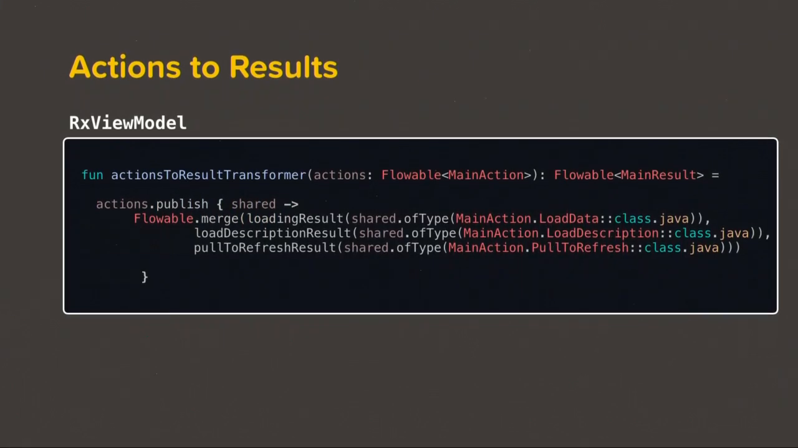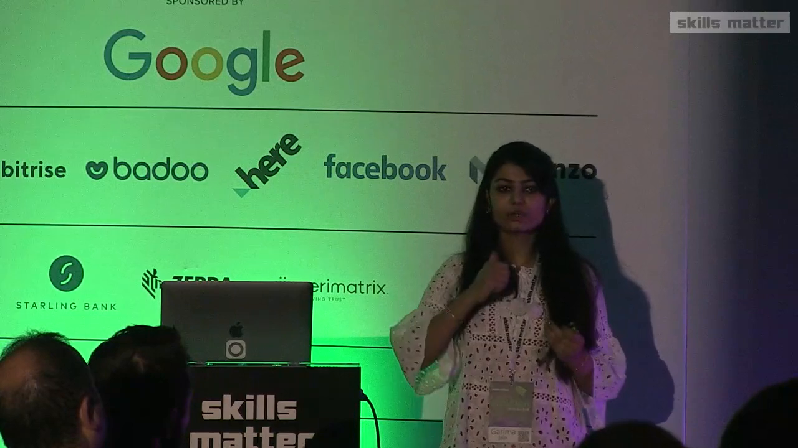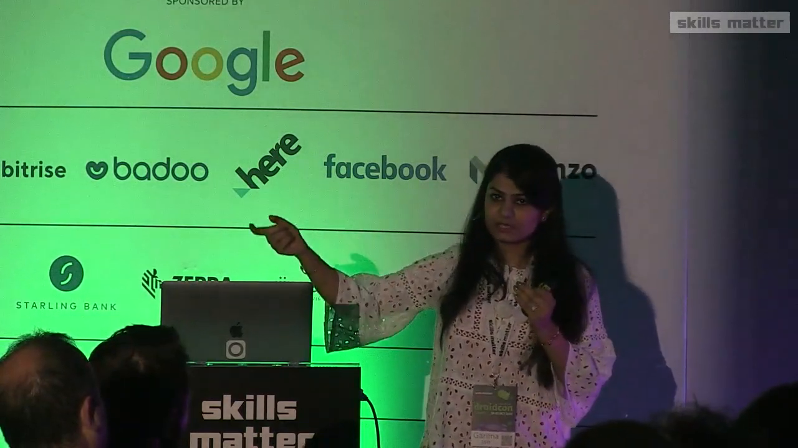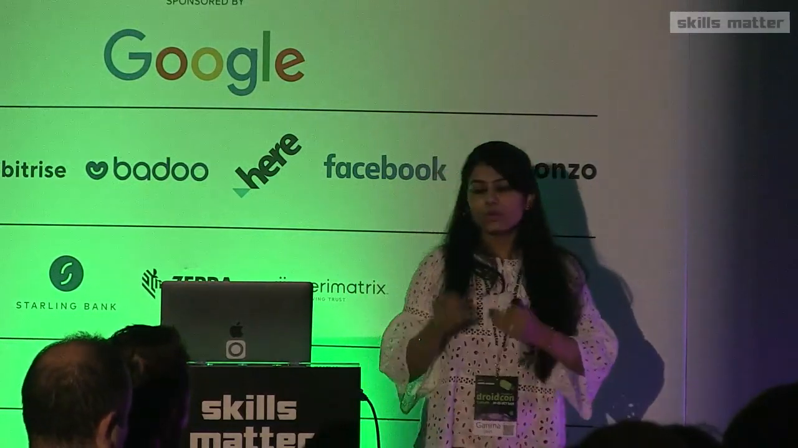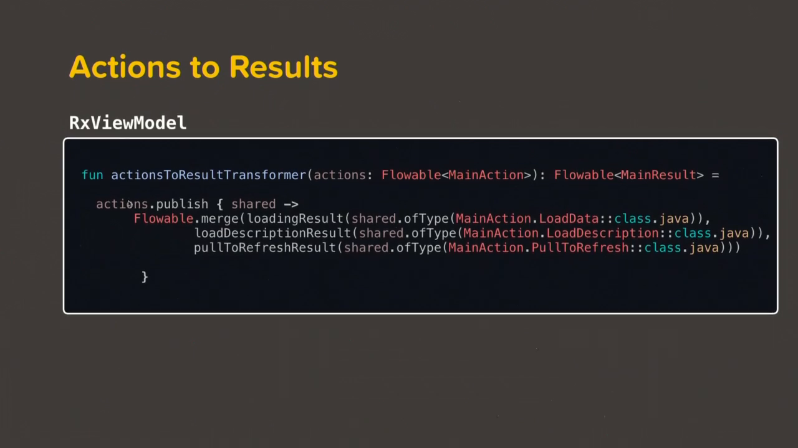So the next part. As I mentioned earlier, we have a stream of actions, and what we need to do is divide that stream according to a particular action, and then convert each action into multiple results, and then combine and merge them into a single stream of results. So this particular piece of code does that in Rx.